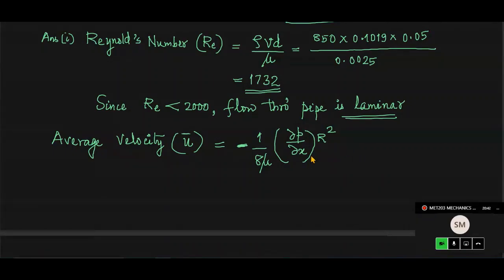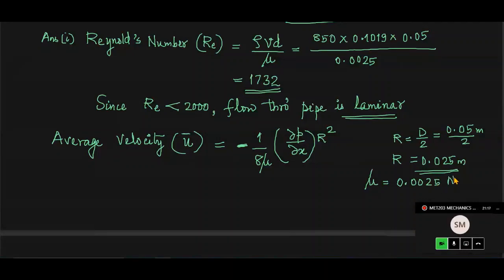Minus 1 by 8 mu dou P by dou X into R square, and R here is the radius, which is the diameter by 2, and whether you write small letter or capital letter D doesn't matter, D by 2. So that is 0.05 meter divided by 2. So you can write 0.025 meter. Okay, so the radius is 0.025 meter, half of the diameter, and the value of mu, incidentally, is something like 0.025 poise. So it is 0.0025 Newton second per meter square. So we know it. Please substitute carefully and let me know what U bar is in this.